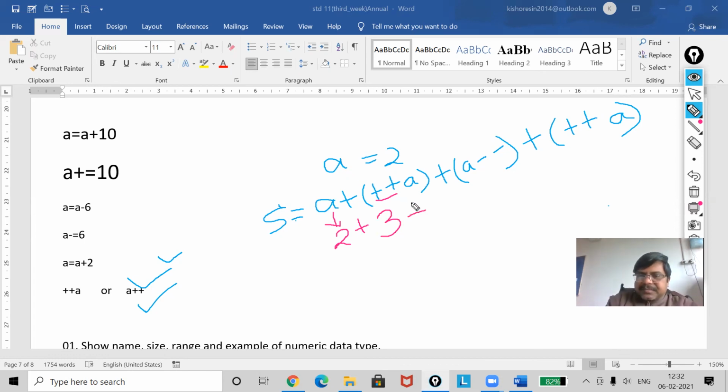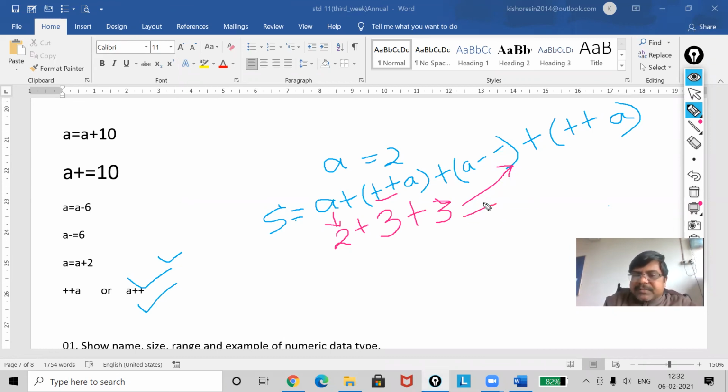Now here it is saying first print A and then subtract 1. So what is my A? 3. But when it reaches here, the value of A will become 2. It is saying first display it and then subtract 1, so A will become 2.